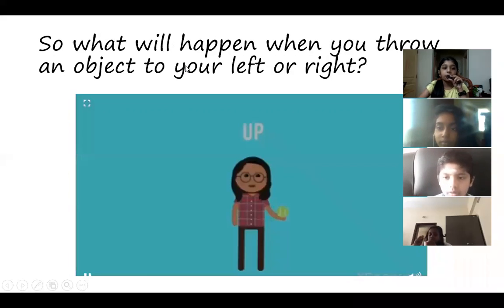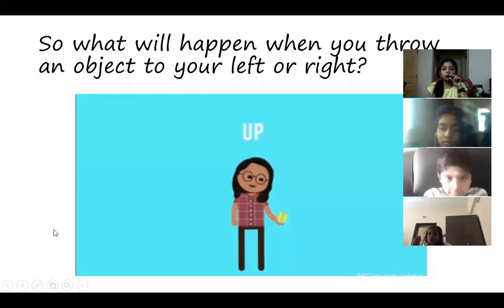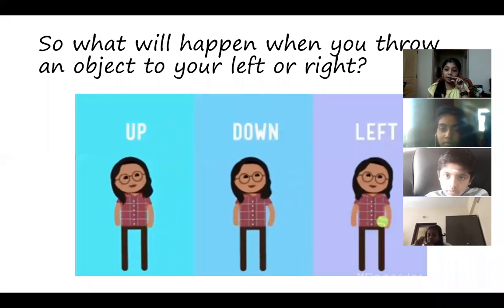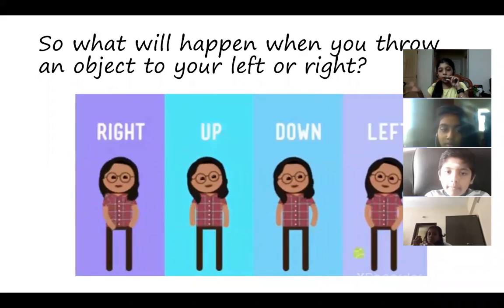So how did he find it? He took the same apple and tried throwing it up, and to the left and right. Let us see the video. What happens when you try to throw the ball to the left or right? First let us see up. It is again coming down, and down when you throw the ball down. To the left, again it's going down only, and to the right also it's going down only.